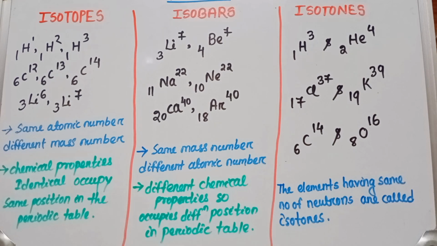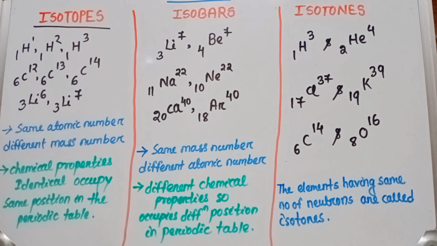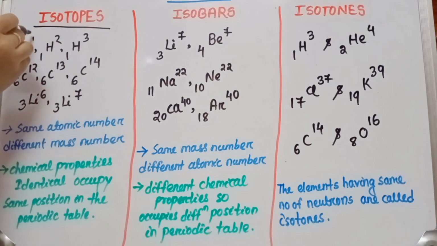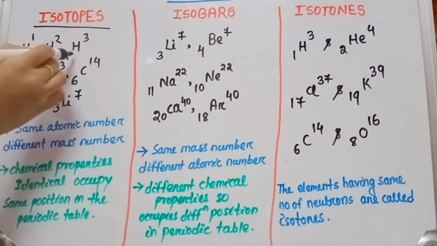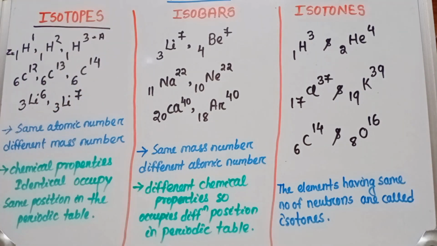So in case of isotope, the elements which have same atomic number but different mass number, that means Z equals to same, but they have different mass number, are called isotopes.